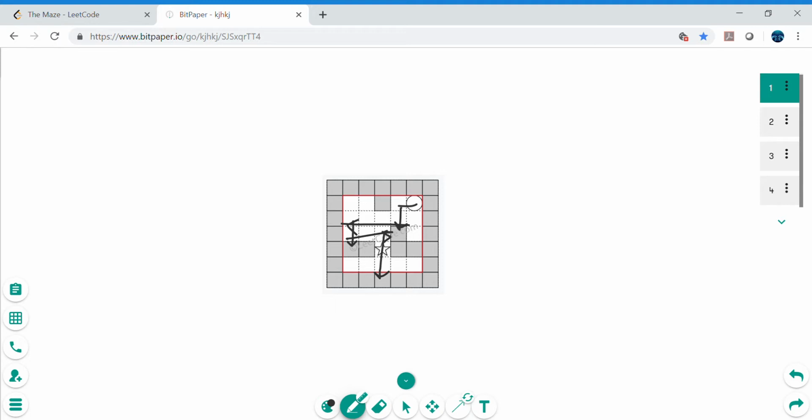It will go through the destination, but there is no way that it will stop, because one key observation is the ball is never going to stop until it hits a wall. There is no wall at the target, so it's the failure case. This is the classical example of the failed case.